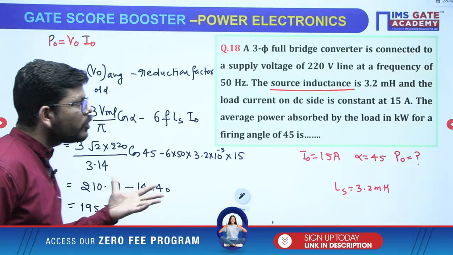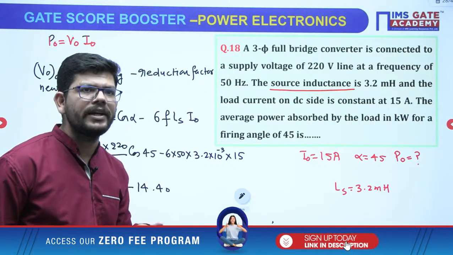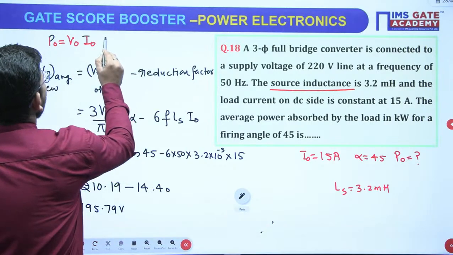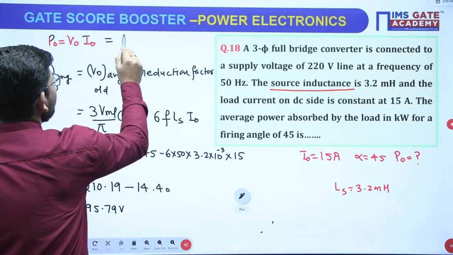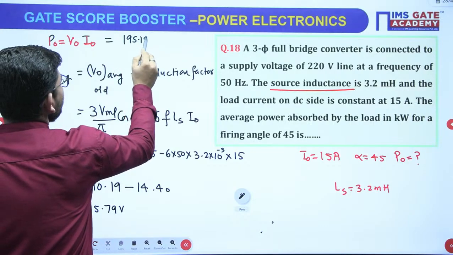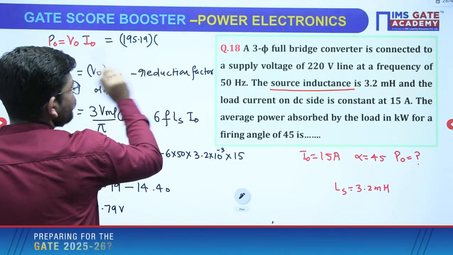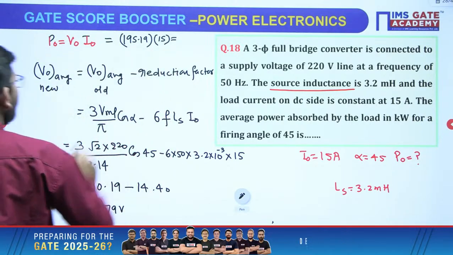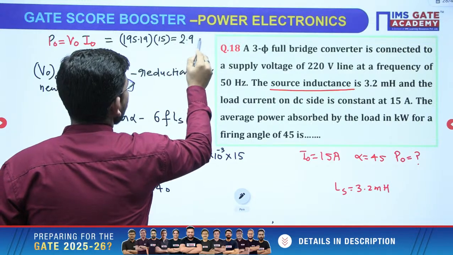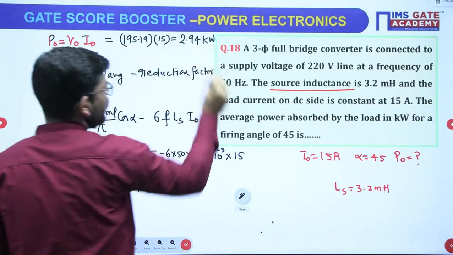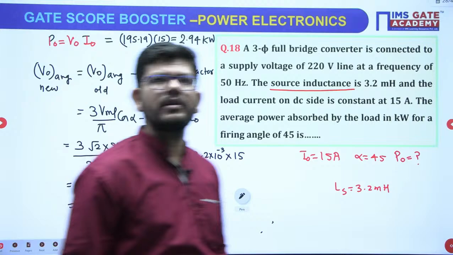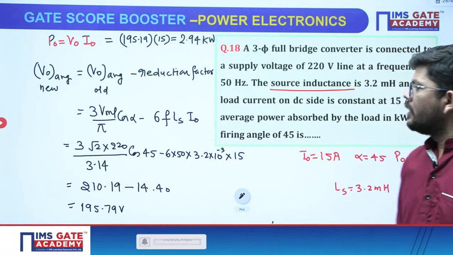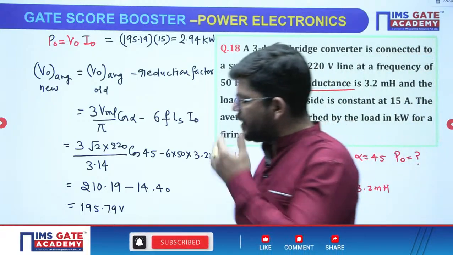This is the effect of source inductance. The net voltage will be reduced, right? This is the output voltage. Then you can calculate the current. 195.19 into 15. So what you will be getting is 2.94 kilowatt, right? 2.94 kilowatt. Very good, Chetan, you are getting the correct answer, right? So in this way we have to solve this question.